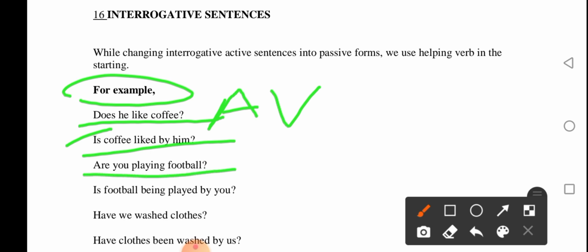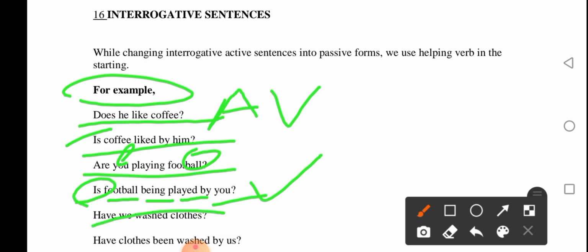Are you playing football? Active. Is football being played? Look, this is what? Present continuous tense in interrogative form. So we use only the helping verb, and the rule of present continuous tense applies here. For example, are you playing football? Football is what? Object. You is subject. So, football, object: is football being played by you? We use "is" here. We use the helping verb at the start, then we follow the same procedures of the other tenses.